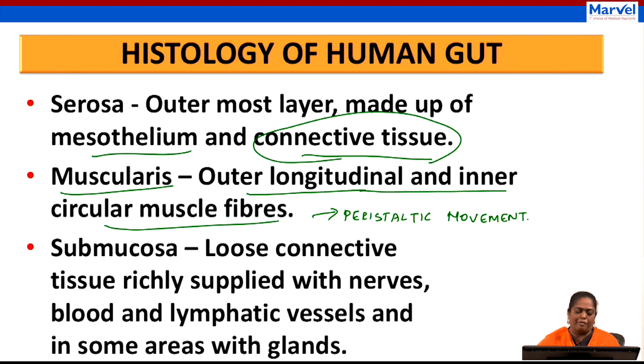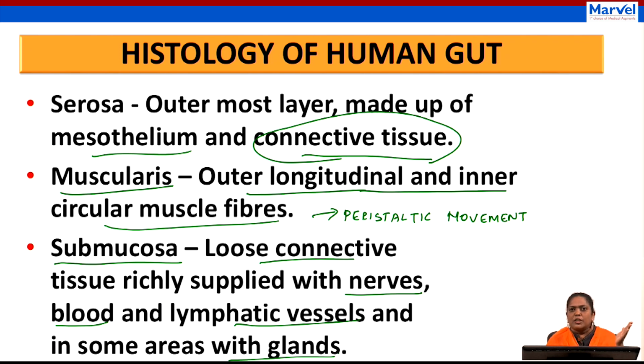Yes, okay, fine. Then the next layer, after serosa and muscularis, the third layer is submucosa. Here it has loose connective tissue and it is supplied with nerves, blood, lymphatic vessels, and even with glands. In the NEET examination there was a question.